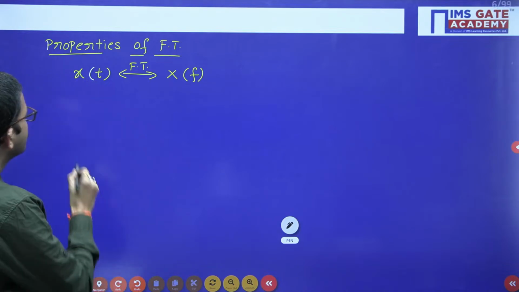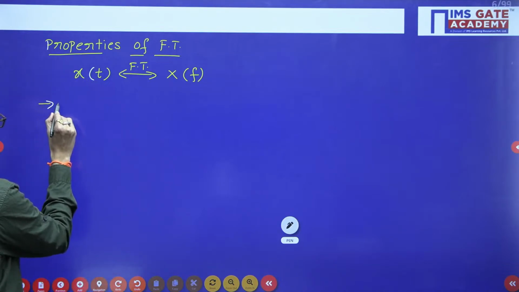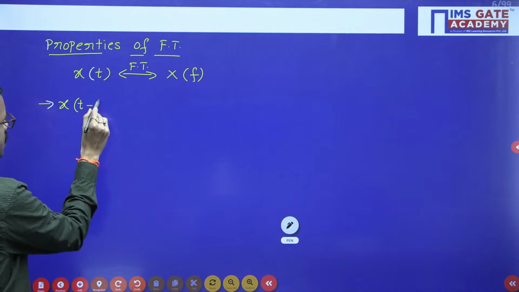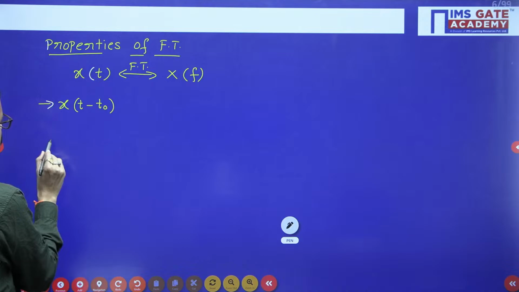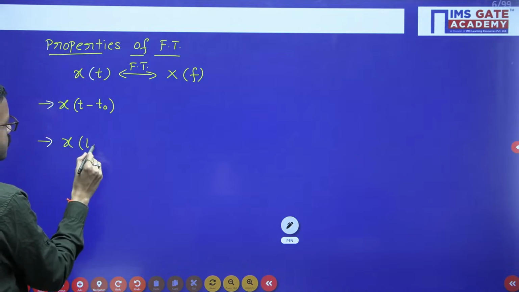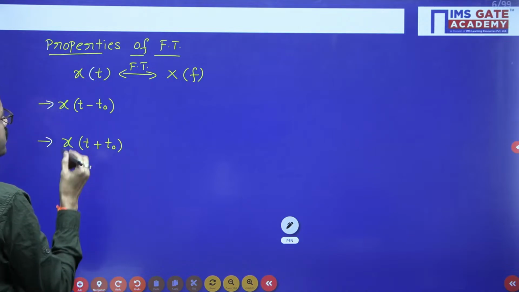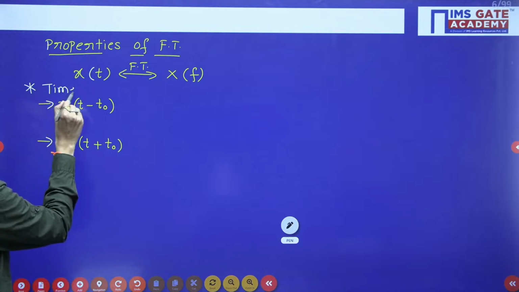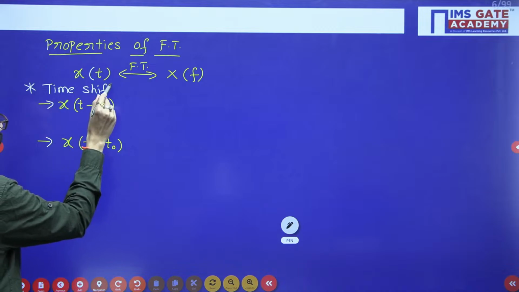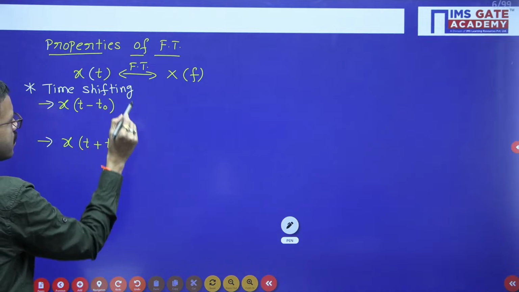Okay. So regarding the time domain signal, if there is a time shift, x of t minus t naught or x of t plus t naught, so here we are performing a time shifting operation, right?